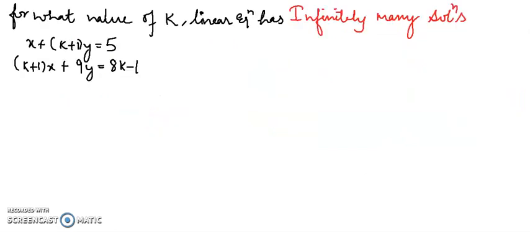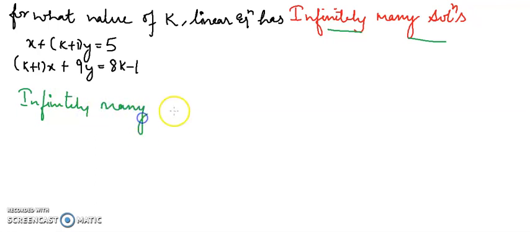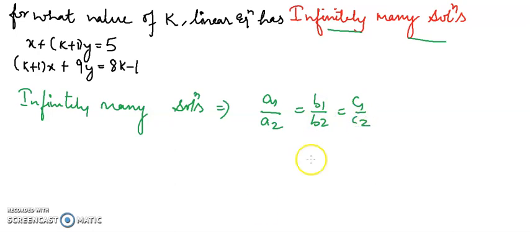For what value of k does the linear equation have infinitely many solutions? The statement is x plus (k plus 1)y equals to 5, (k plus 1)x plus 9y equals to 8k minus 1. So students, when you have infinitely many solutions, hurry up, tell me. Yes, infinitely many solutions. When we have infinitely many solutions, means lines क्या होंगी? Coincide करेंगे. और lines कब coincide करेंगी? When a1 upon a2 equals to b1 upon b2 equals to c1 upon c2.